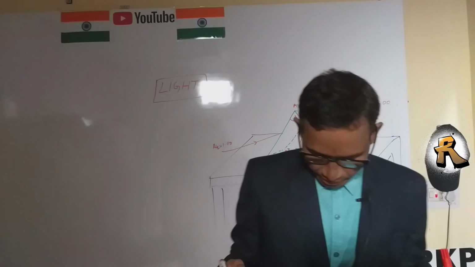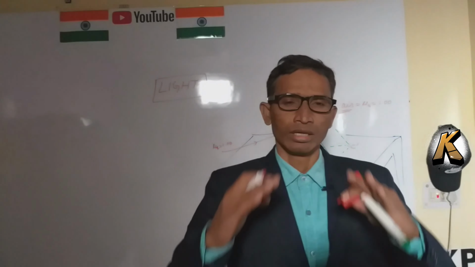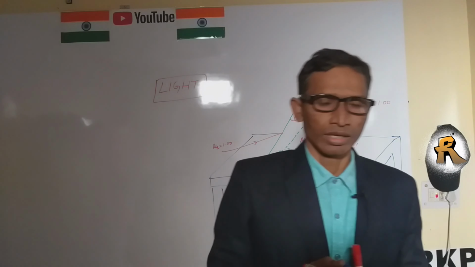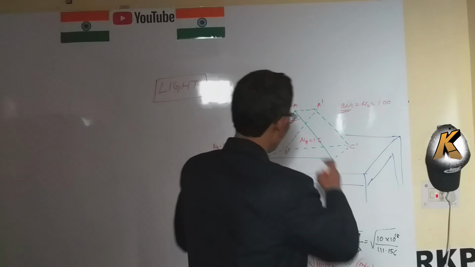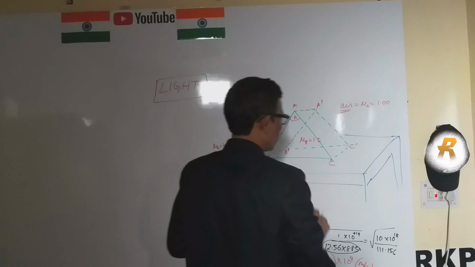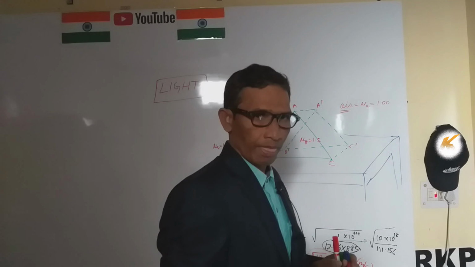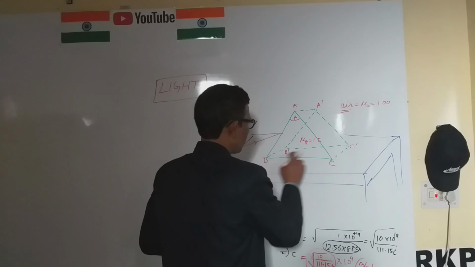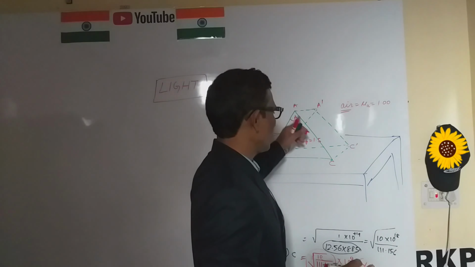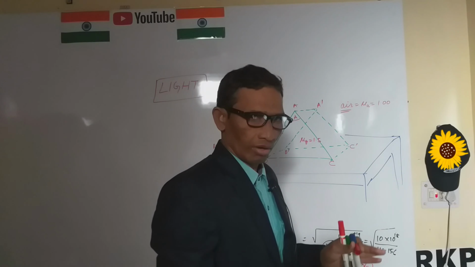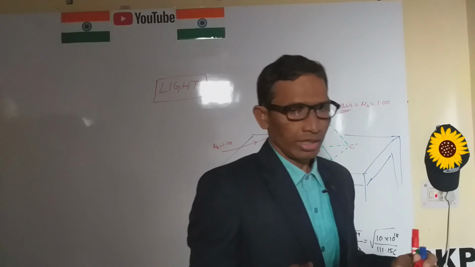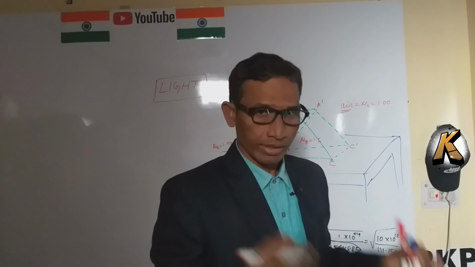When taking the prism, it may be equilateral or isosceles. If all angles are the same, that is an equilateral triangular prism. If this angle and this angle are equal and the third angle is not equal to the other two, then it is not called equilateral, it is called an isosceles triangular shape prism.